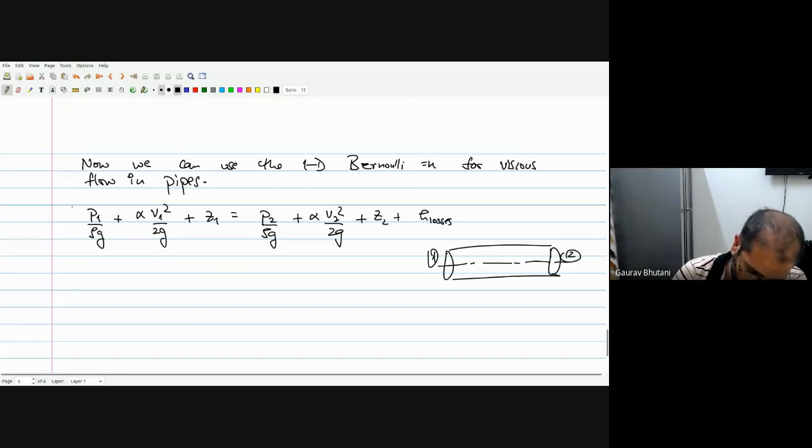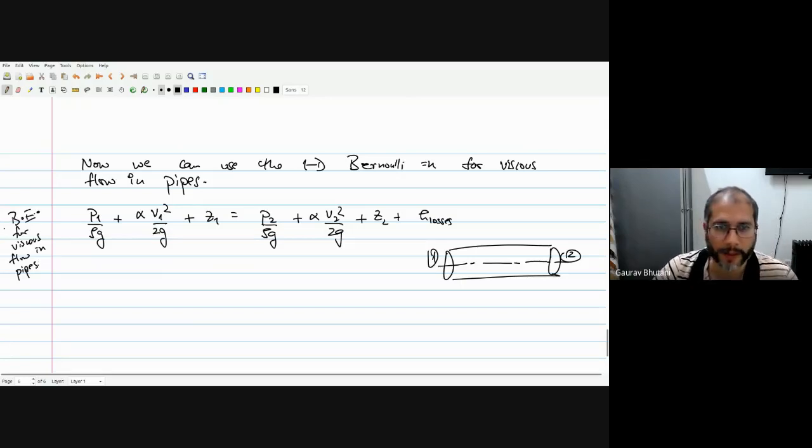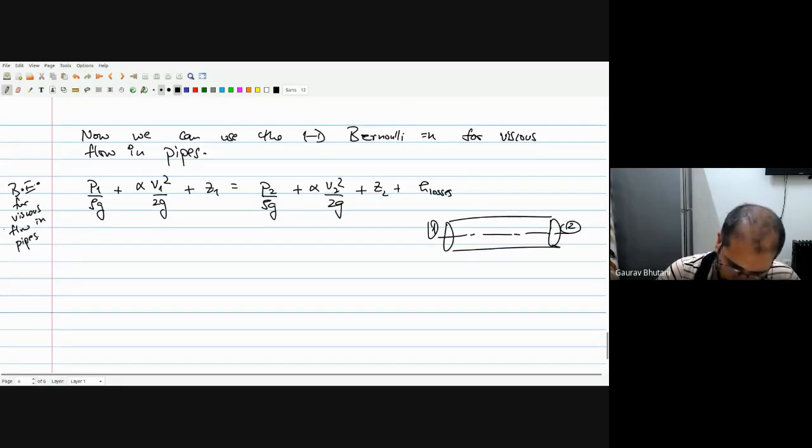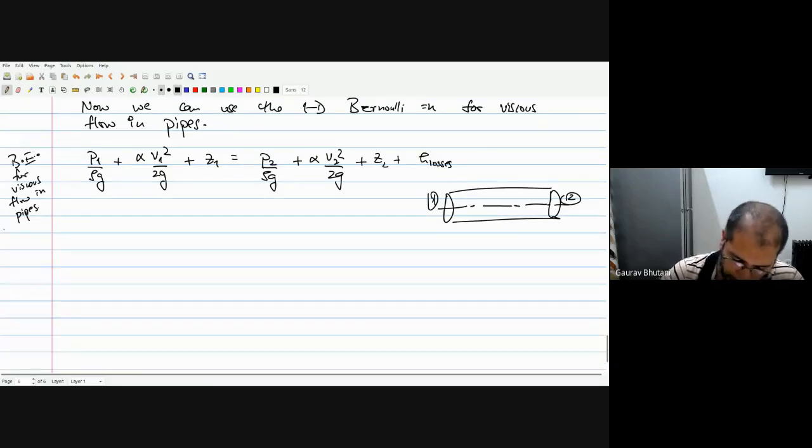Right. So this is the form of Bernoulli's equation for viscous flow in pipes. So be careful when applying Bernoulli's equation for pipes. Right. So for a situation, let's calculate alpha. Let's see what the alpha value is, because we know that for laminar flow in pipes, as we saw in the chapter on differential analysis, for Poiseuille flow,